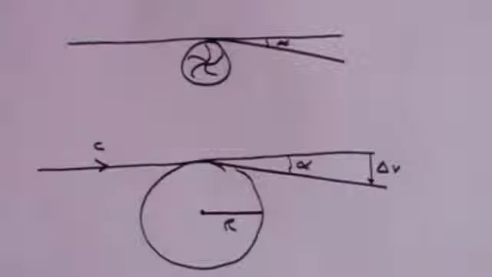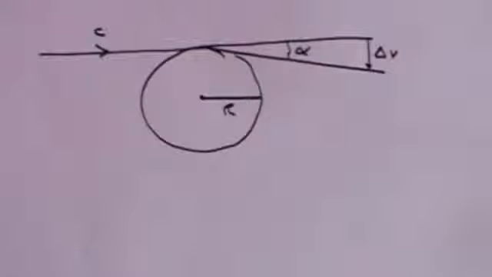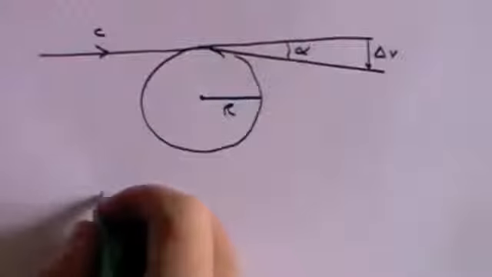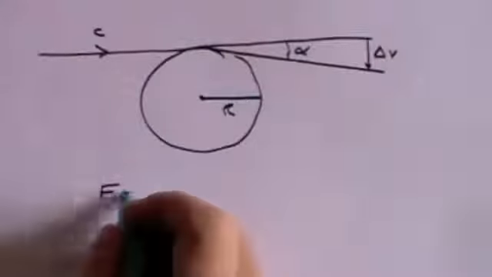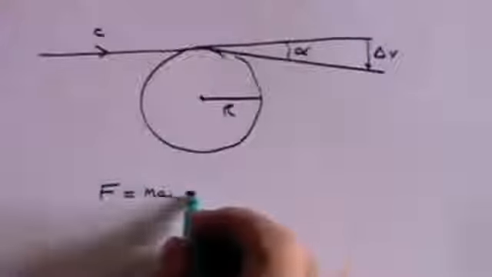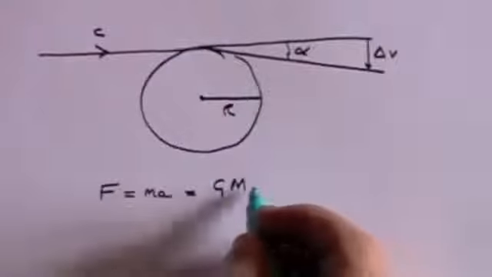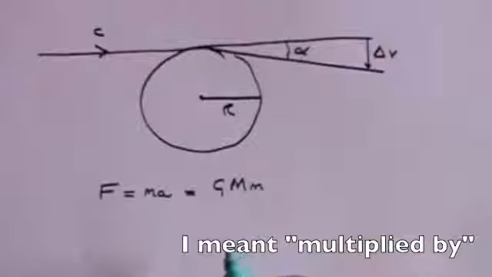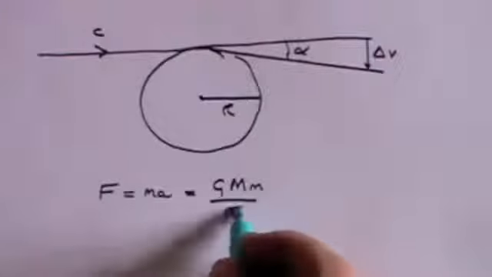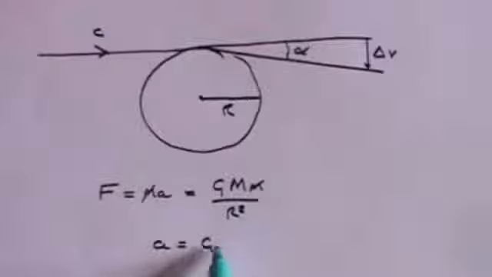And if the photon's velocity has been changed, then it must have been subject to an acceleration. And in Newtonian mechanics, we can identify what that acceleration is, because we can say the gravitational force, which is the mass times acceleration, is also equal to the gravitational constant times the mass of the large object divided by the mass of the small object over r squared. The m's cancel, and that gives you an acceleration of GM over r squared.